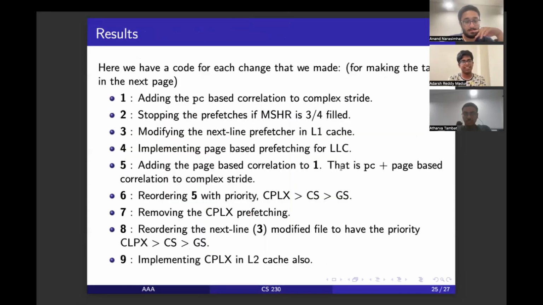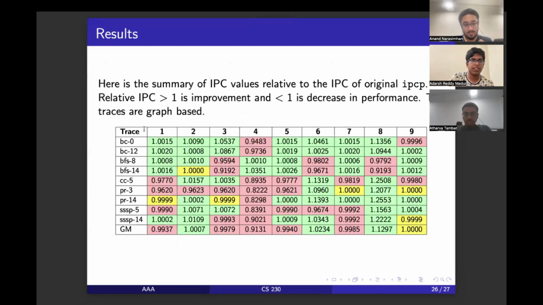Yeah, here we show the final results, the various changes that we made to the files, and for each one we calculated IPC and various other parameters. We are showing the IPC values that we have found for graph-based traces over here. The green shows an improvement. This is a relative IPC, by the way. Each entry in this is the IPC of that particular file divided by the IPC of the original file. So greater than 1 is an improvement and less than 1 is a decrease in performance.